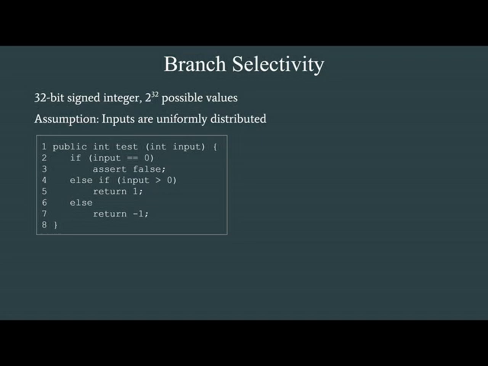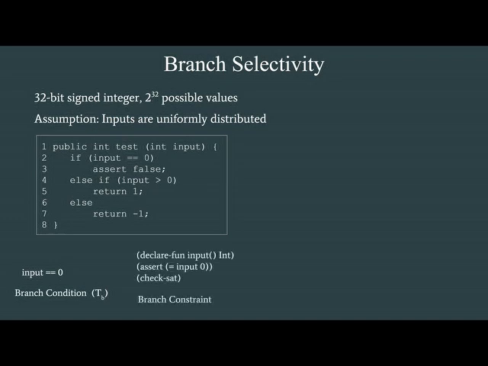So there are 2 to the power 32 possible values, and our assumption is that the inputs are uniformly distributed. First, the branch condition is extracted from the program. In line 2, the branch condition is input is equal to 0. Once we have this branch condition, it is transformed to an SMT leaf formula, and a branch constraint is constructed.